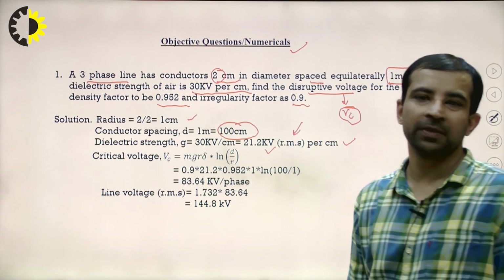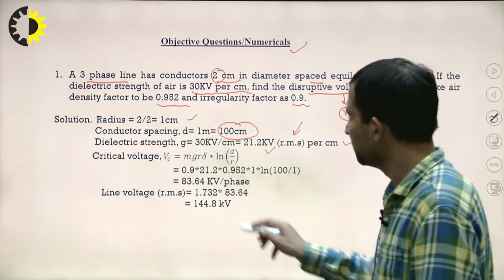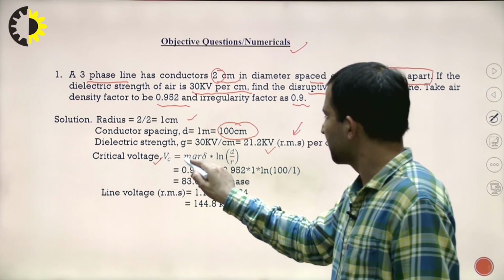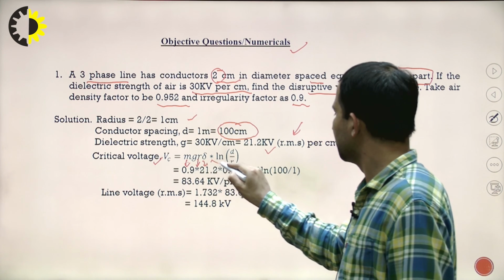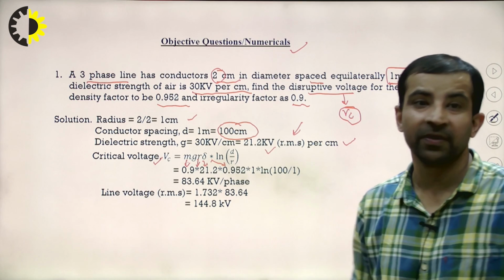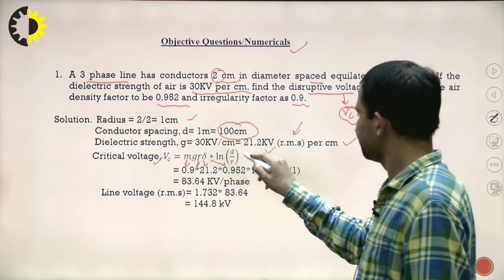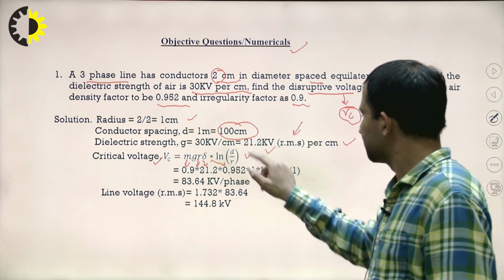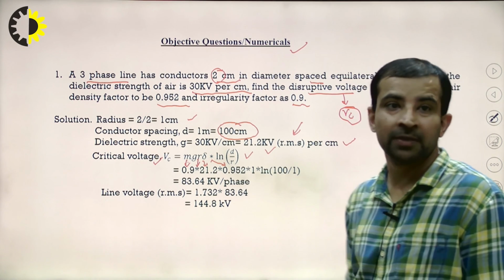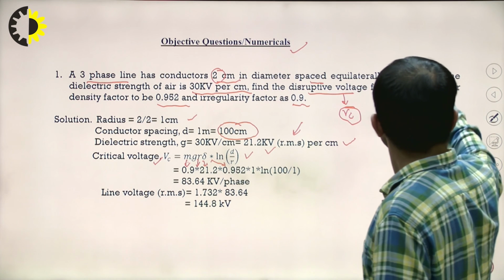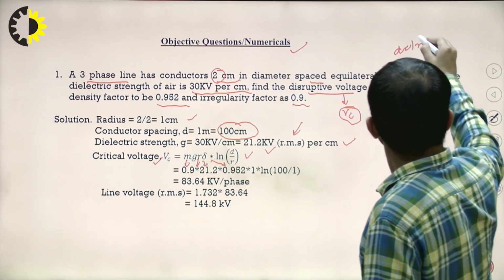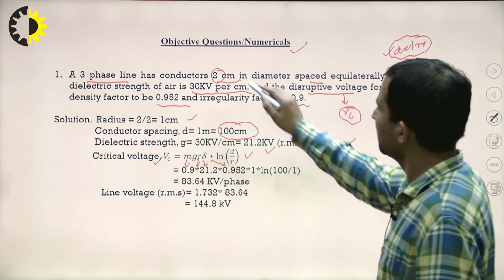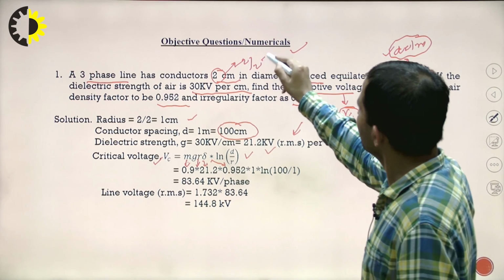Now, what is the critical disruptive voltage? That formula we discussed in the starting. Vc is equal to m g r del ln d by r. M is the surface factor, g is the dielectric strength, r is the radius, and del is the air density factor, that is 0.952, already given. In ln d by r, d is the distance and r is the radius. The distance given in the numerical is 1 meter, and the radius is 2 by 2, that is 1.